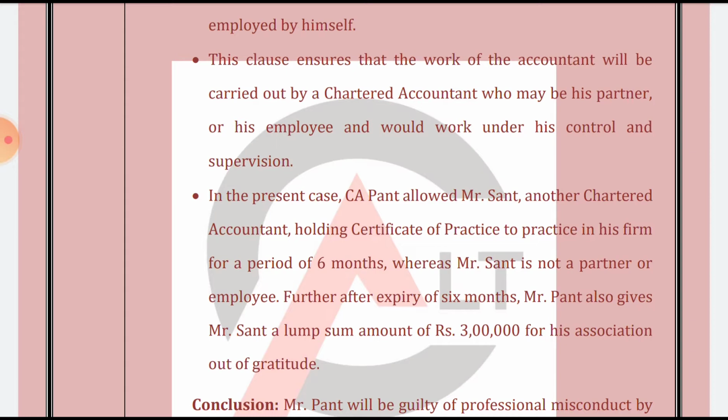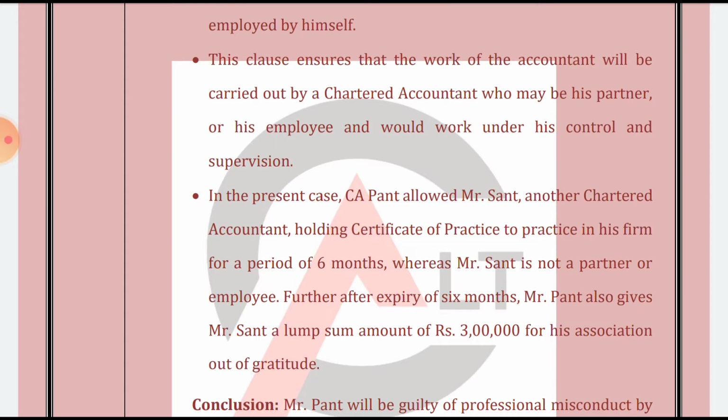In the instance that CA Pent allowed CA Sant, he was not acting under control in the current situation. He was acting independently. Okay, so in the present case, CA Pent allows CA Sant, another chartered accountant holding a certificate of practice, to practice in his firm for 6 months, whereas Sant is not a partner or an employee, so he was neither the partner nor the employee.